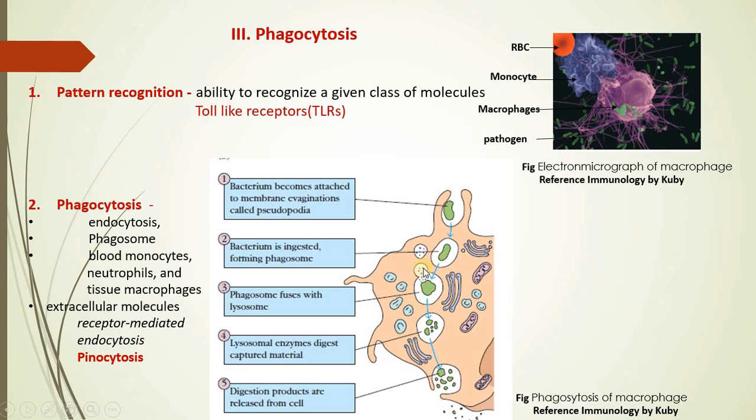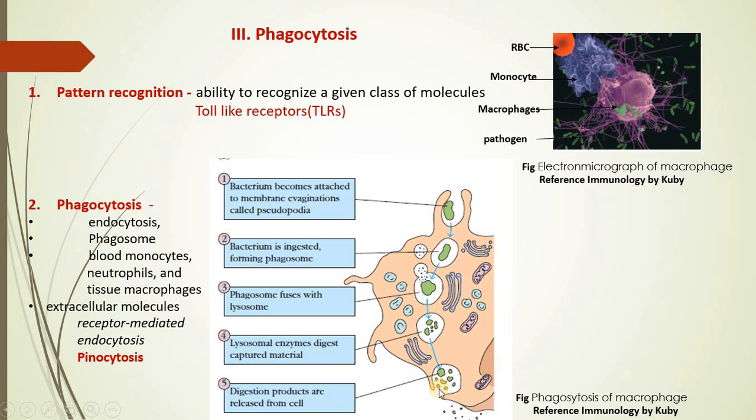This phagosome will get a large amount of lysozymes, and then these lysozymes will act on the bacterial cell and bring about the lytic action, that is the fragmentation, and all the reduced fragments or residues of this bacteria will again be expelled out.